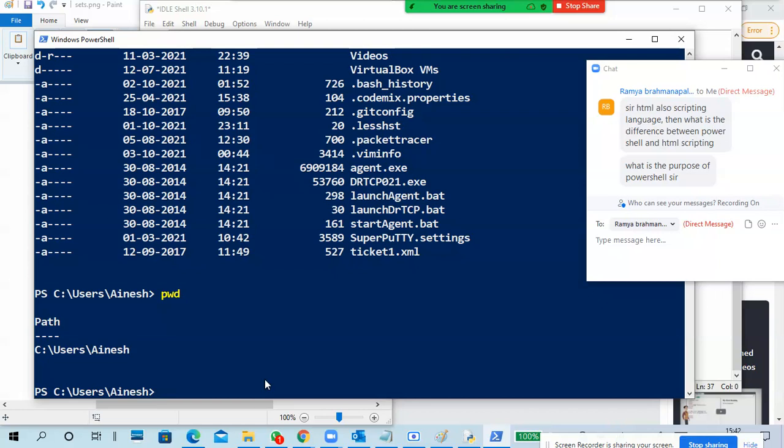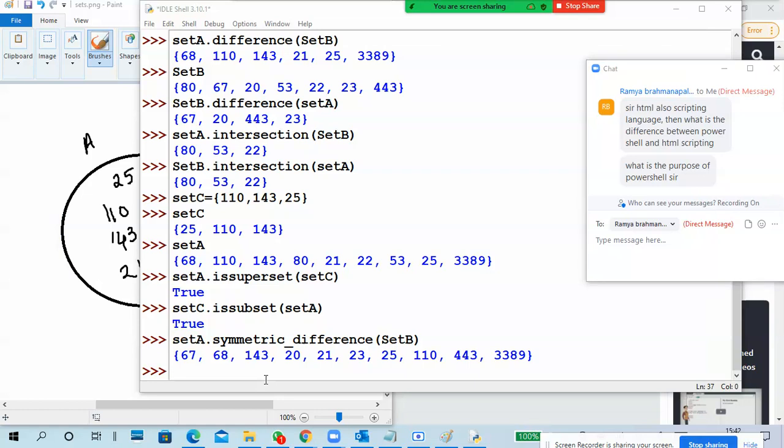So it is an administrative tool, a command line tool, and a scripting tool. So you can write scripts like the Python scripts you are writing. Same thing, you can write a script also, and you can give commands in a script manner also, like if loop, for loop, while loop. You can also write a script inside. To write a script, you need PowerShell ISE.